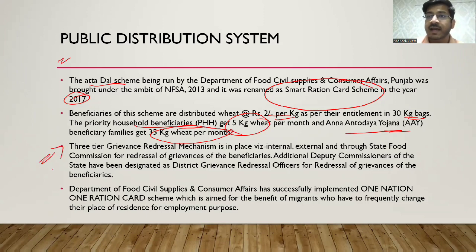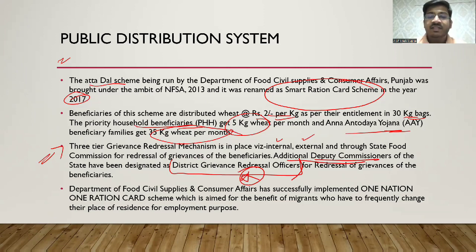इसमें एक ग्रीवियंस रिड्रेसल मैकेनिज्म भी है. अगर आपको कोई किसी तरीके का ग्रीवियंस है, कोई इशू है, उसको सॉल्व करने के लिए 3-tier grievance redressal mechanism established किया गया है through internal, external and state food commission for the redressal of the grievances. Additional deputy commissioner for the state acts as the district grievance redressal officer. Slightly good point to remember.